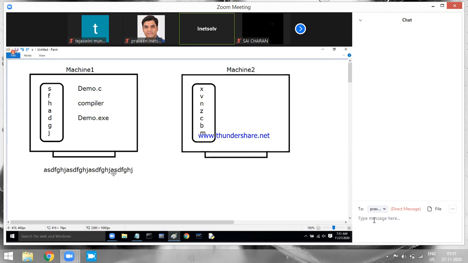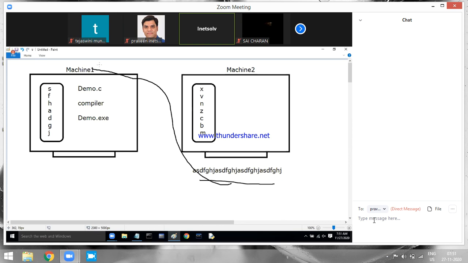After getting the output, I take this .exe file from machine 1 to machine 2. I give this .exe file to my machine 2 processor. But my machine 2 processor will not be able to understand A, S, D, F. They do not understand this .exe file and they cannot execute it. The execution of this .exe file is machine dependent. In which machine you have compiled, there only you can execute. In other machines you will not be able to execute the .exe file.